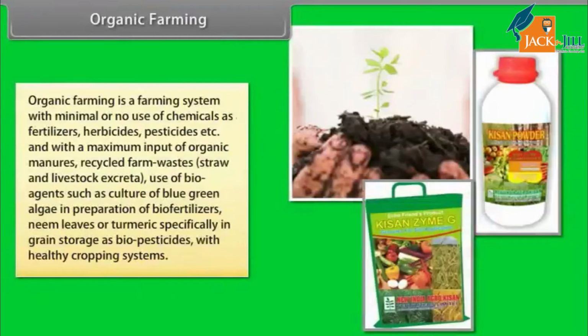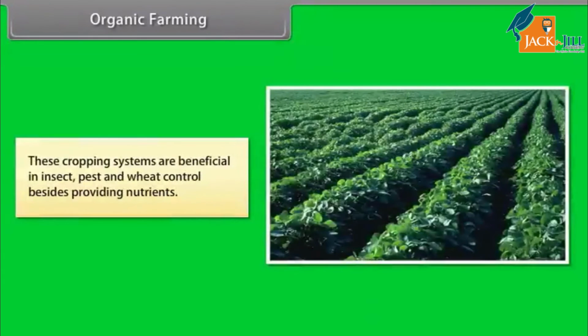Organic farming is a farming system with minimal or no use of chemicals as fertilizers, herbicides, pesticides, etc., and with a maximum input of organic manures, recycled farm wastes, straw and livestock excreta, use of bioagents such as culture of blue-green algae in preparation of biofertilizers, neem leaves or turmeric specifically in grain storage as biopesticides with healthy cropping systems. These cropping systems are beneficial in insect, pest, and weed control besides providing nutrients.